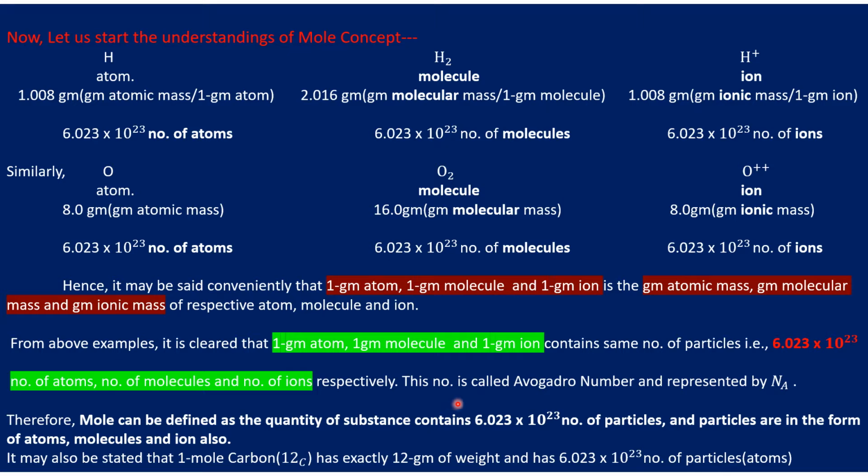This number is called Avogadro number and represented by a capital N_A.